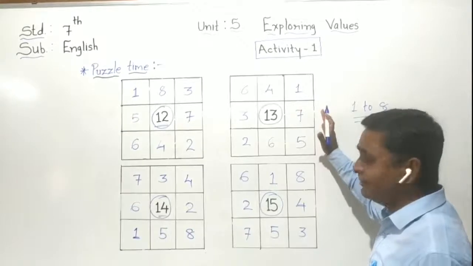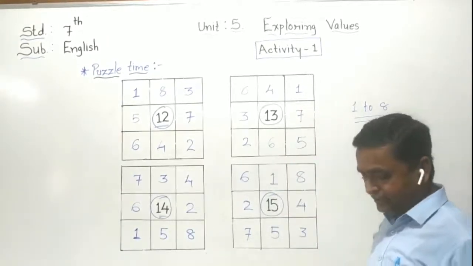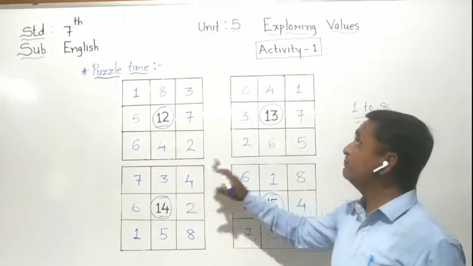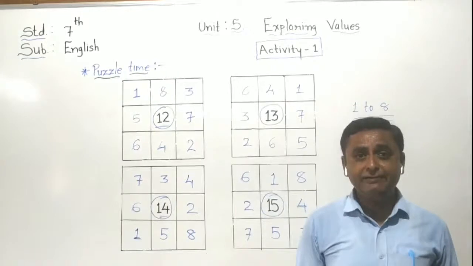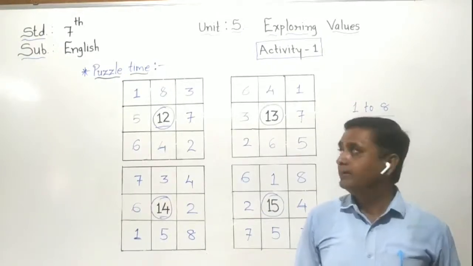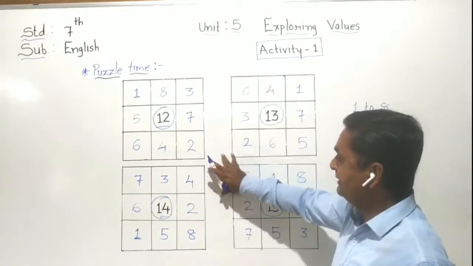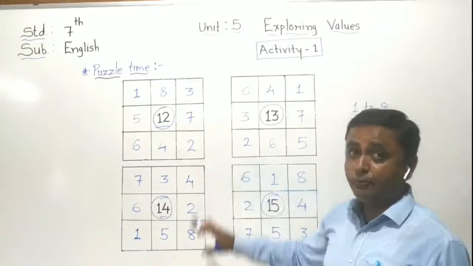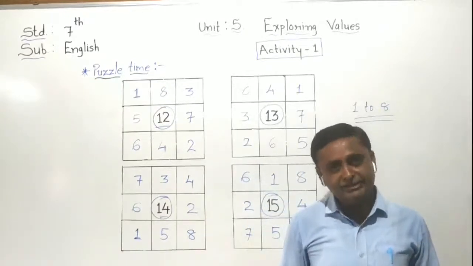Now everybody has to complete it in your textbook. Can you understand, students? Here our activity number 1 is over. Now we have to do activities number 2 to 10. Okay? So complete it in your textbook. Now the remaining activities we will do in our next videos.